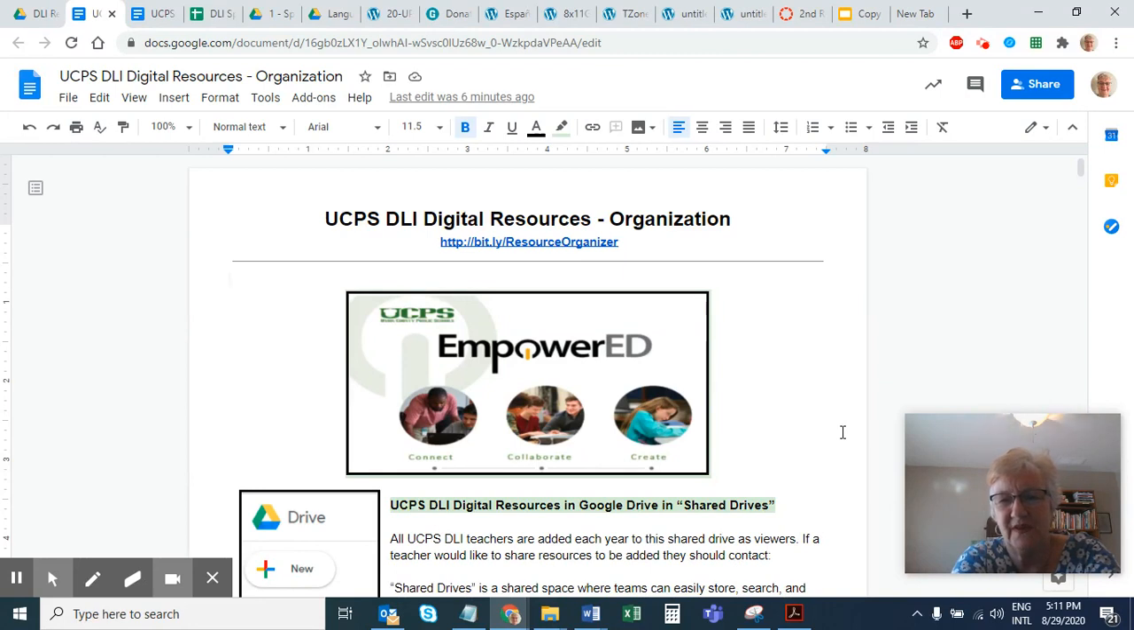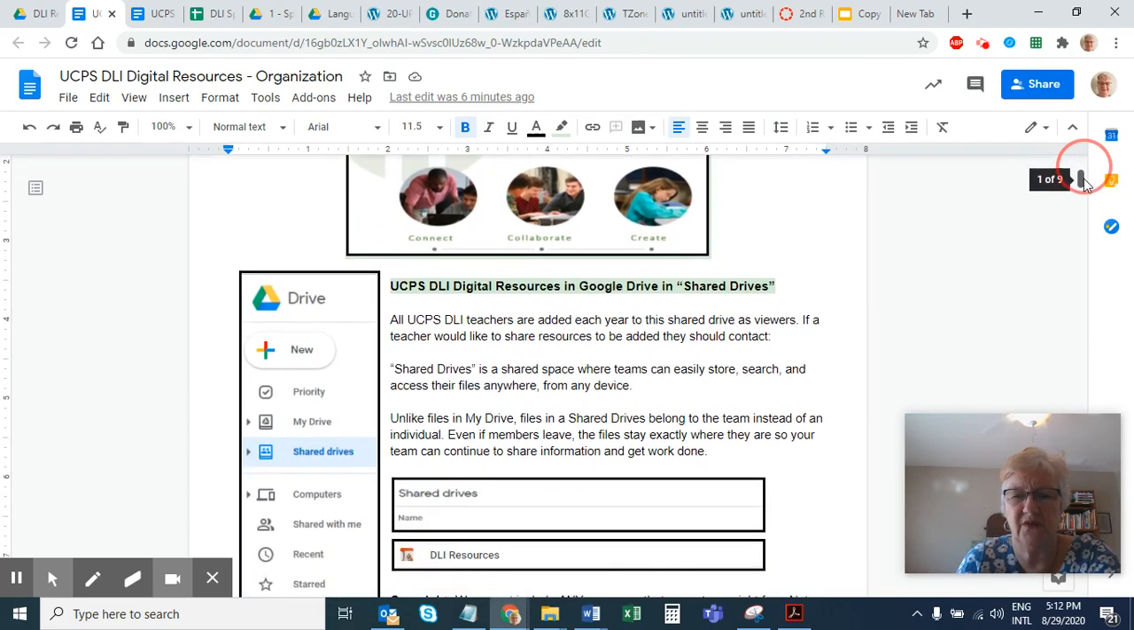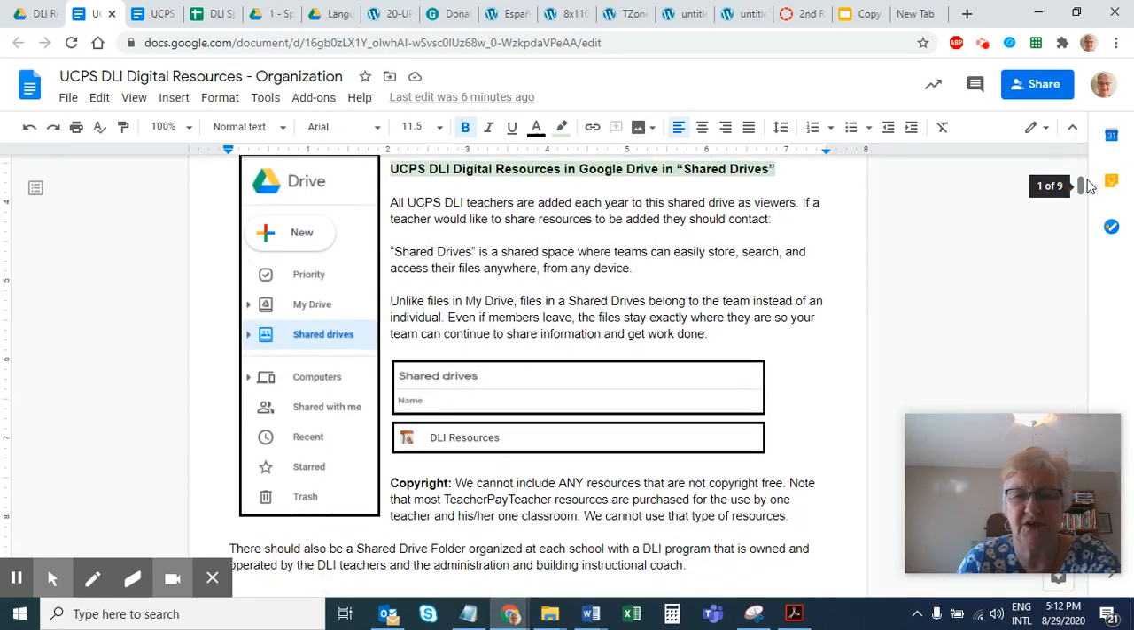Hi, I'm wondering if you're thinking that, gee, there should be a great place to have digital resources shared in Union County for the dual language programs, and there is. So let me introduce it to you. Obviously, we're following the framework of Empowered Ed, where we are connecting, collaborating, creating, and so we have a spot where we can share resources together. It's part of Google Drive. You have your My Drive, and you have a shared drive.